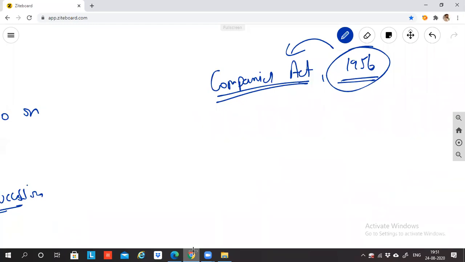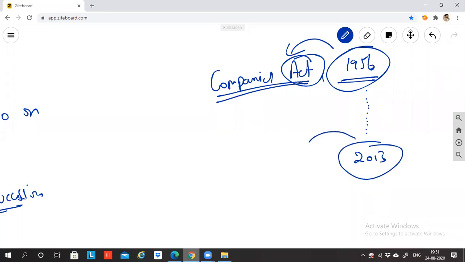So in 1956, depending on the government at that time, depending on the situation at that time, the rules and regulations, the law was framed. But over a period of time, there has been a lot of evolution. So in 2013, they made a major amendment. Amendment means changes.